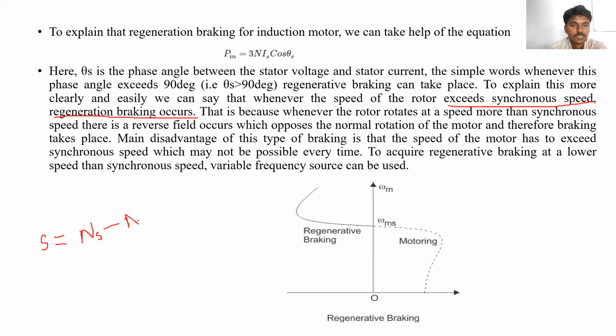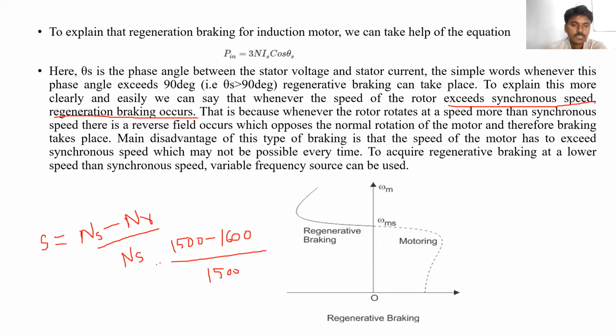Slip formula: S is equal to (Ns minus Nr) upon Ns. When the motor speed exceeds the synchronous speed, for example, if 1500 is the synchronous speed and the motor speed exceeds it, for example 1600, then divided by 1500.